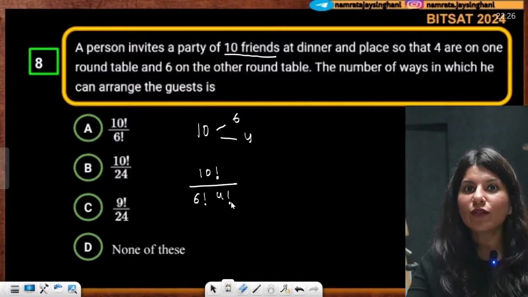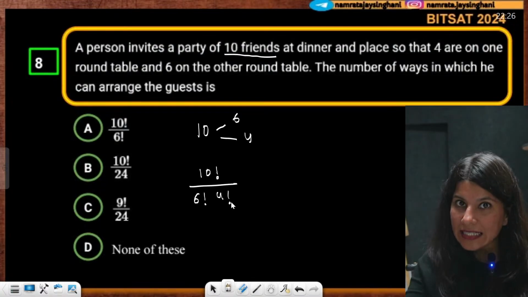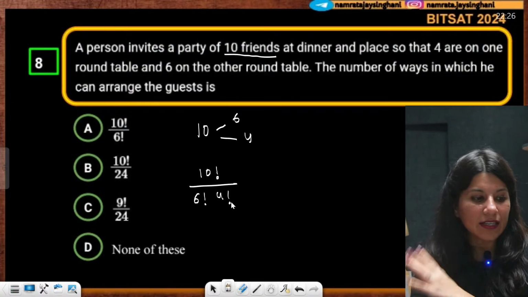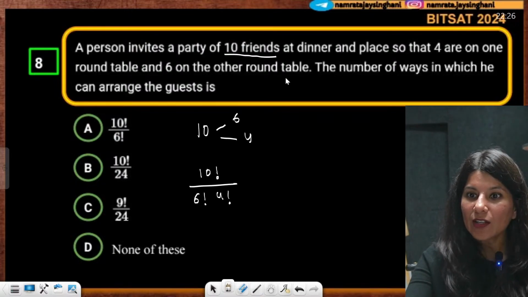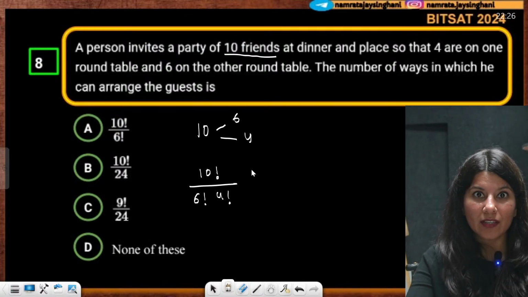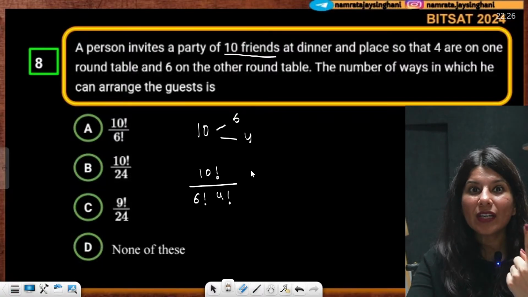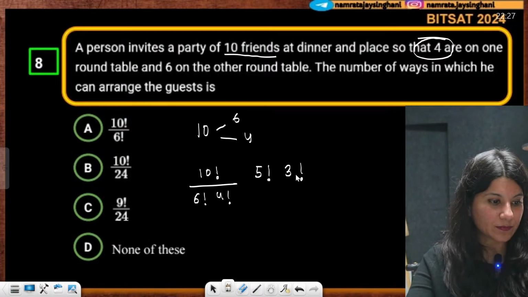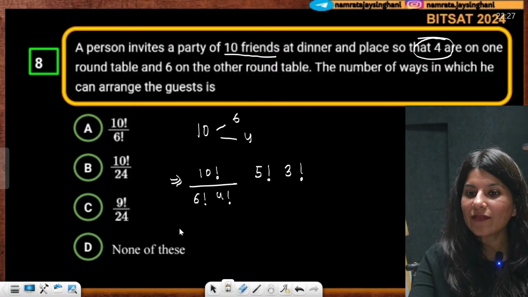So first of all, choose the group of people of 4. Now 6 are standing right here, 4 are standing right there. Now 6 are sitting on the round table. You know that the circular arrangement of 6 people is nothing but 5 factorial. And the circular arrangement of 4 people is nothing but 3 factorial. So this is finally your answer.